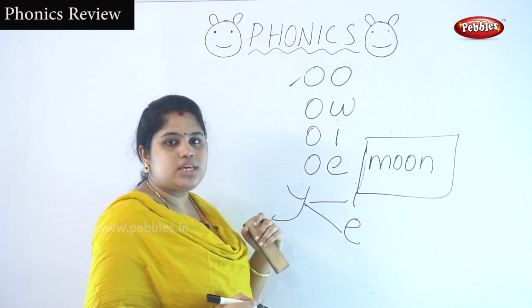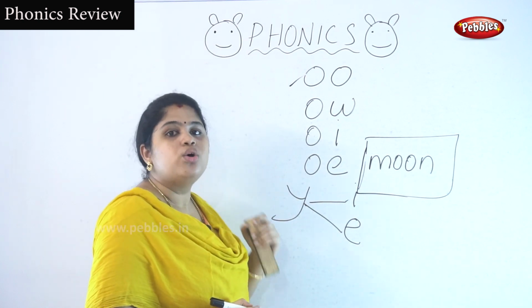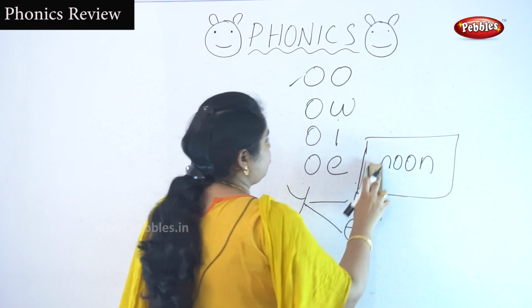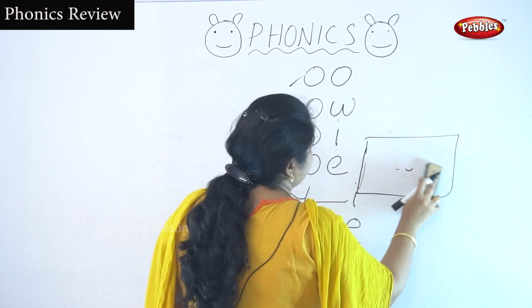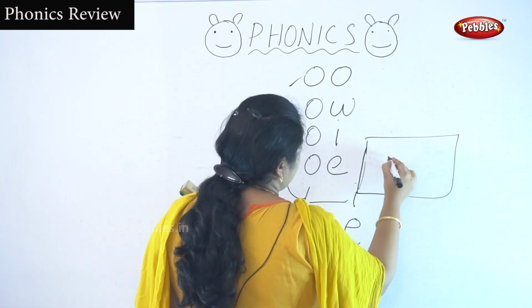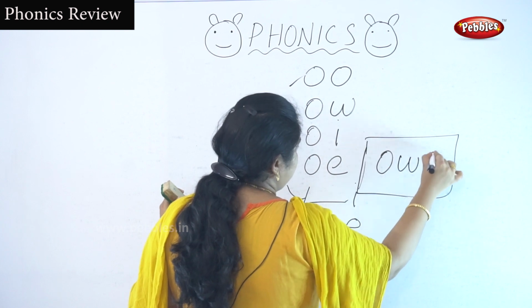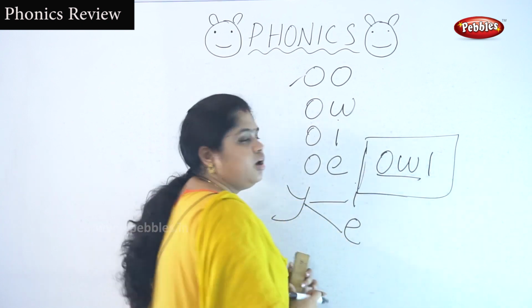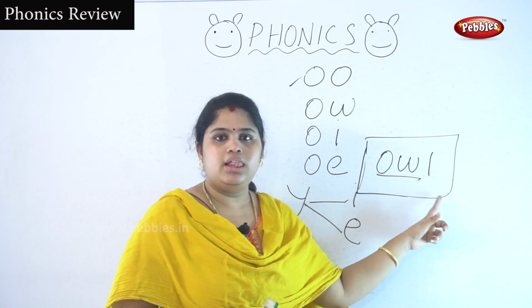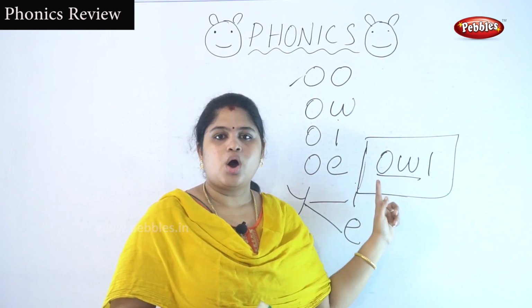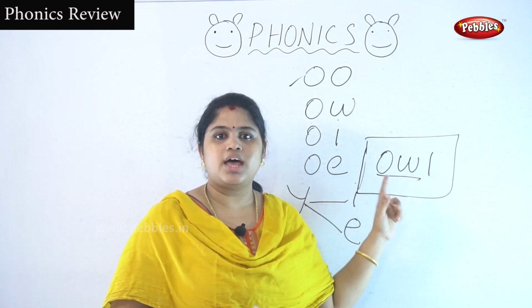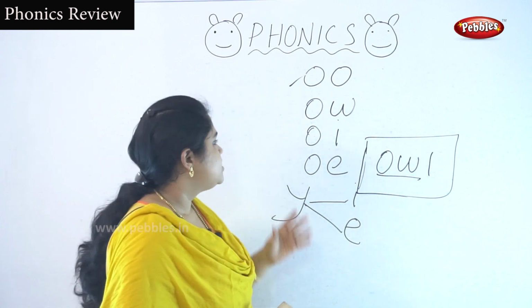Next we are going to see the sound of OW. So OW. Owl. OW sounds like owl. Okay, so same thing.